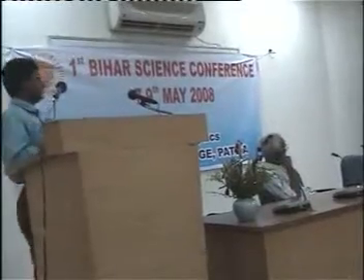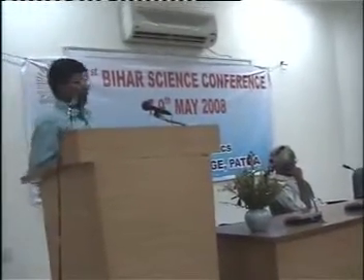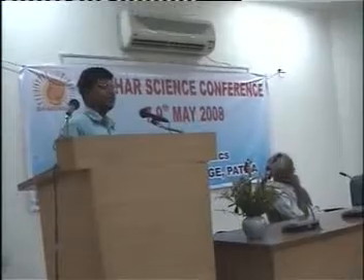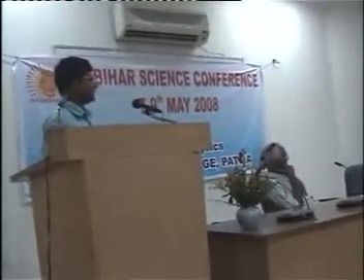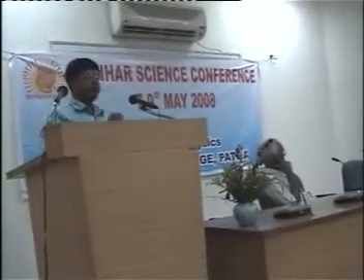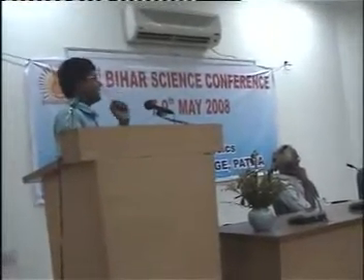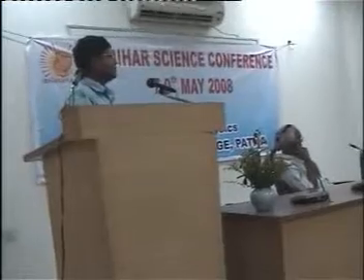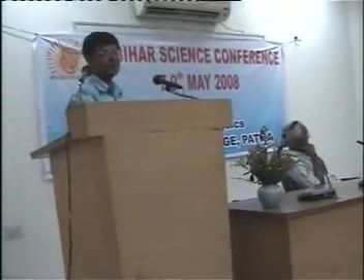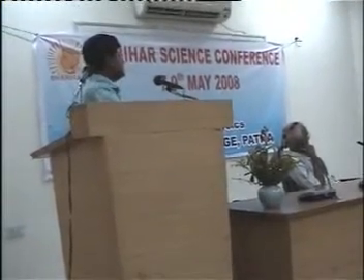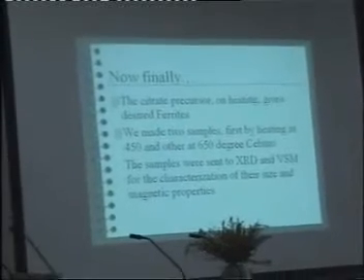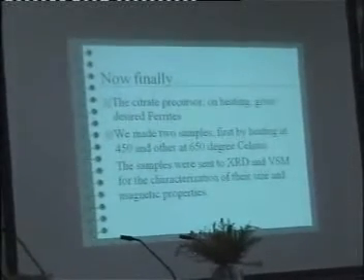The properties change at the nanoscale. When you compare bulk material and nanomaterials, in nanophase material the single domain particle behavior is shown, and the second is that the surface to volume ratio is very high. This is a very important point. The samples were heated at two temperatures, 450 degrees centigrade and 650 degrees centigrade.